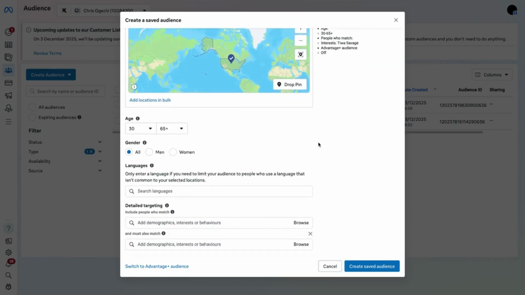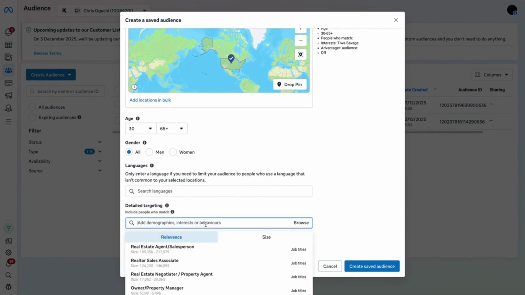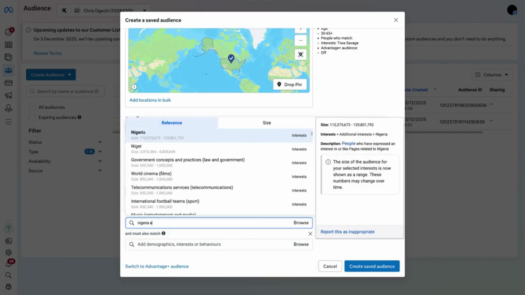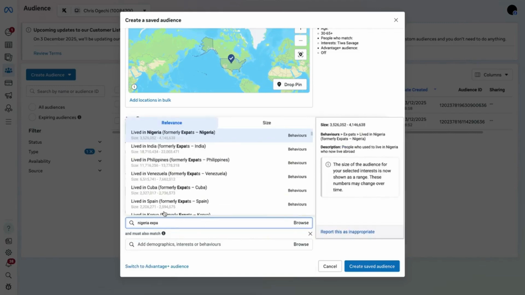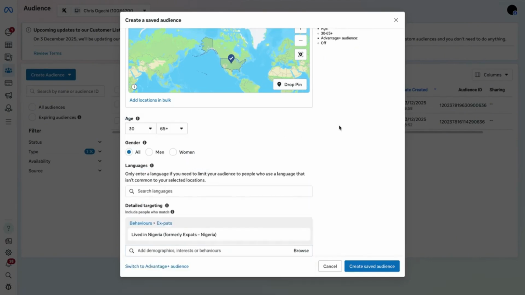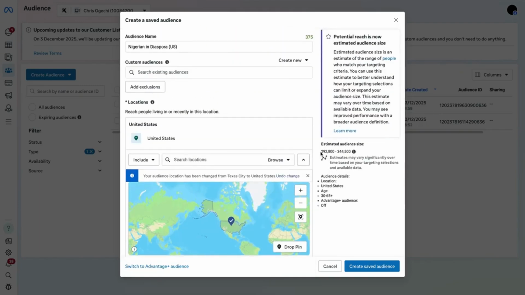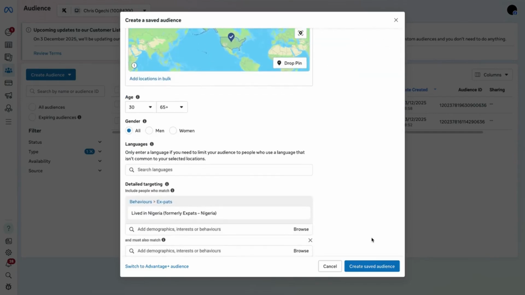So the only thing I put here is Nigeria expats. Cool. These are people that have formerly lived in Nigeria. The reason I use this alone is because now it has dropped remarkably. Can you see 200k to 340k? This is a much more practical set of people to work with. So anybody could have interest in Davido, Wizkid, Tiwa Savage, who else again?